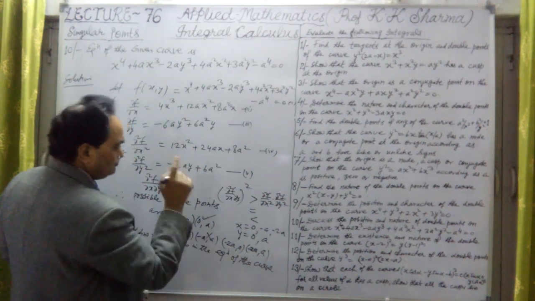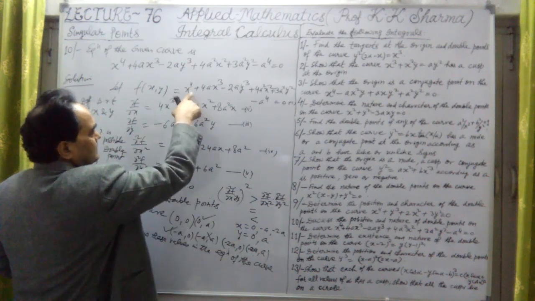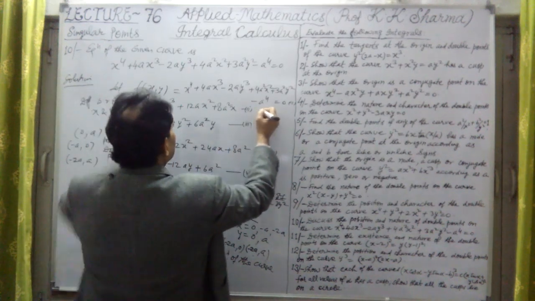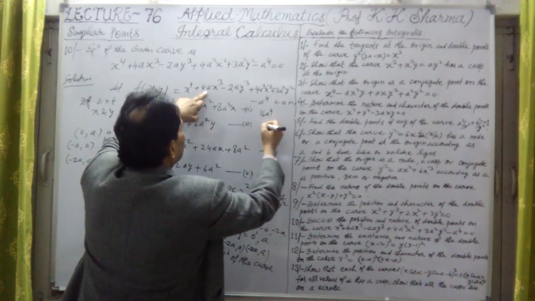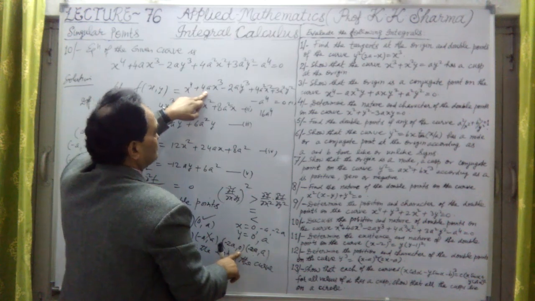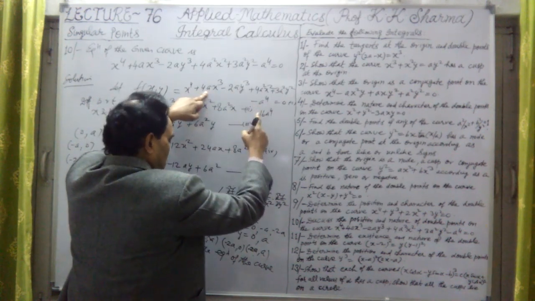Minus 2a and 0 is also not proving. Why? Because y is 0, x is minus 2a. This is positive 16 a4. Here, y is 0. So, sorry, this is minus 2a, so 8 times 4 is 32, negative.